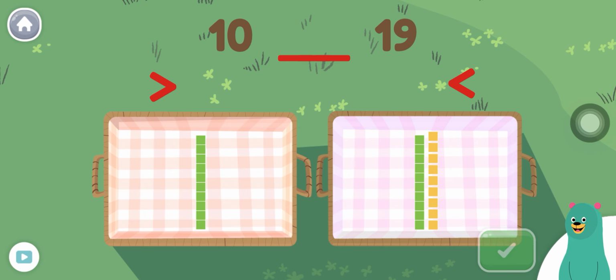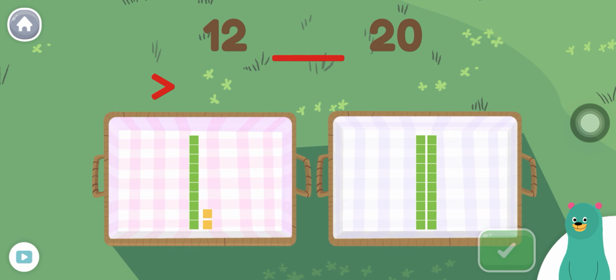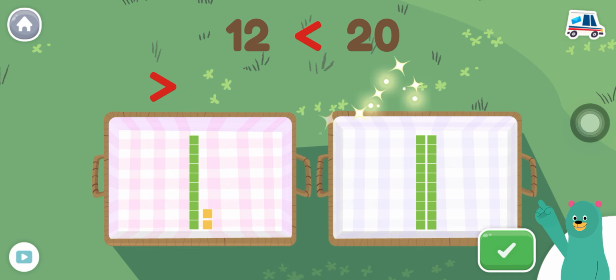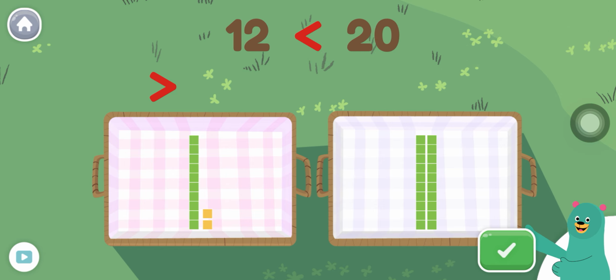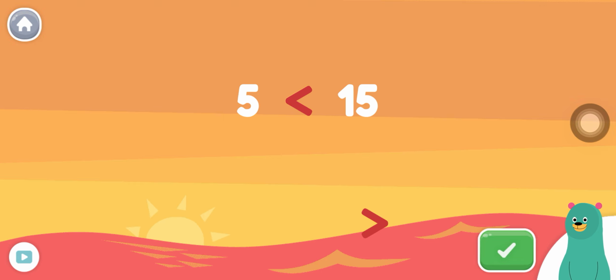Is 10 greater than or less than 19? Sweet! 10 is less than 19. Is 12 greater than or less than 20? Good job! 12 is less than 20. Is 5 greater than or less than 15? Good work! 5 is less than 15.